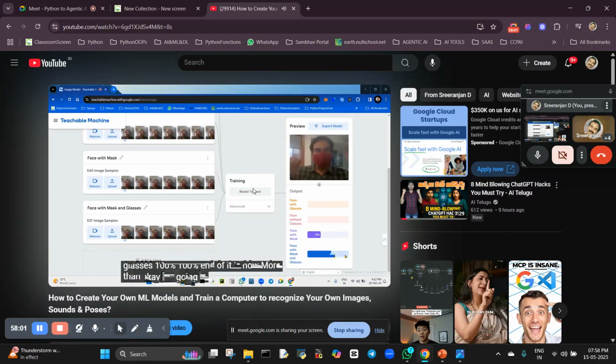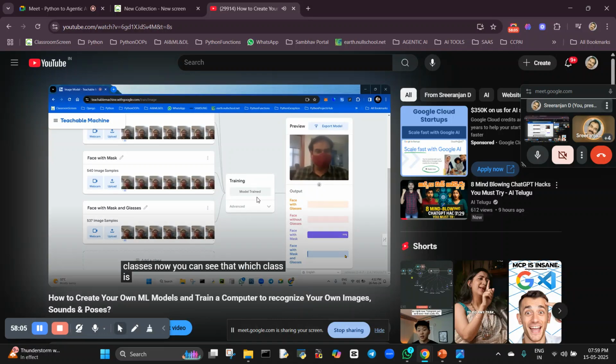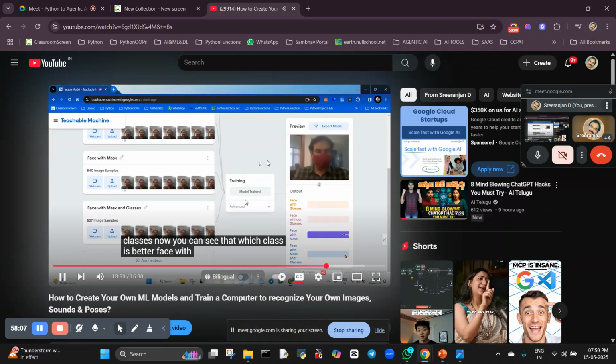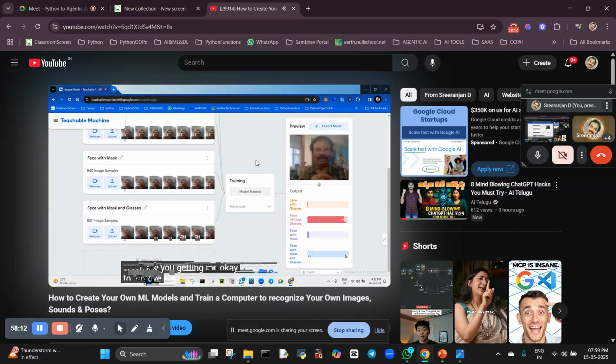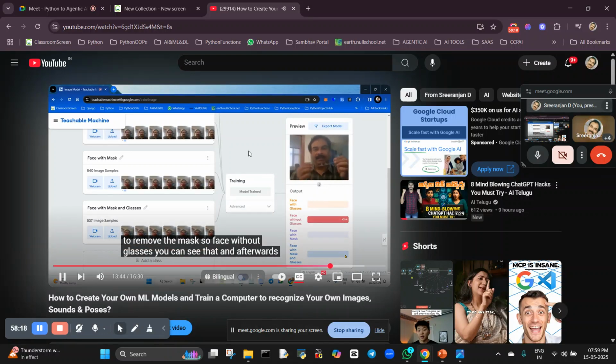Okay, I'm going to remove the glasses. Now you can see the class is better. Face with mask. Are you getting me? Okay, I'm going to completely remove the mask. So you can create applications like Chat GPT by our own. If you learn the Python basics in depth, definitely you will be learning that. Face without glasses. Chat GPT application is a very small thing. And afterwards, I'm going to put my glasses.